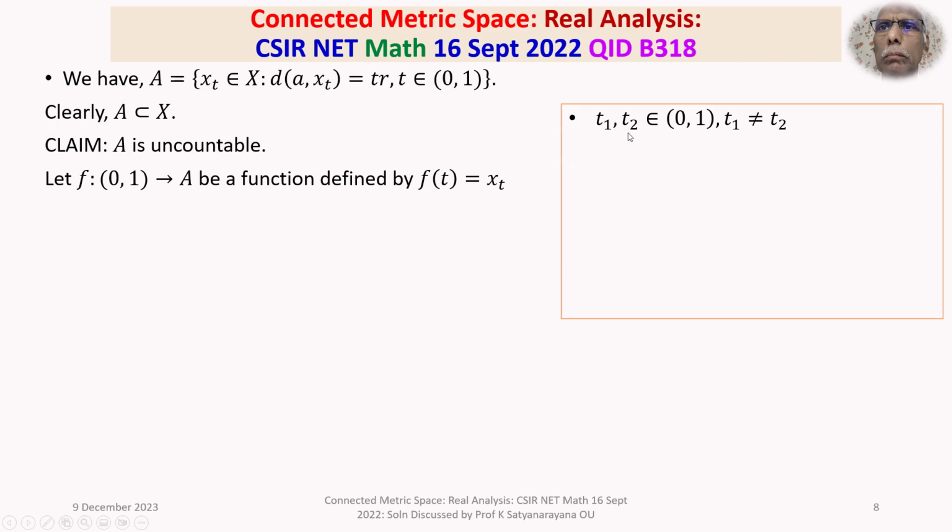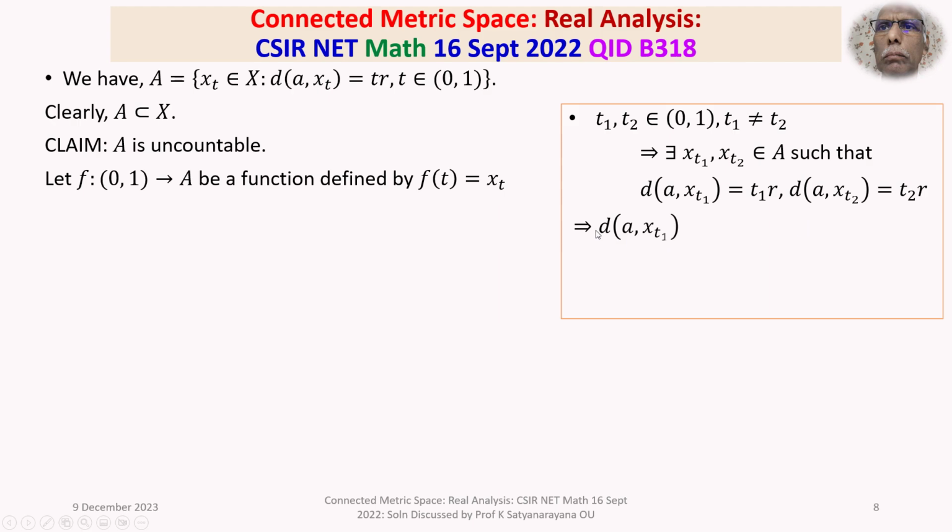So let us take t1, t2 belonging to the open interval 0 to 1 with t1 not equal to t2; t1 and t2 are distinct. This implies corresponding to t1, t2 there exist xt1, xt2 belonging to A such that the distance between A and xt1 is t1 times R and the distance between A and xt2 is t2 times R. Because they belong to capital A, this is true.